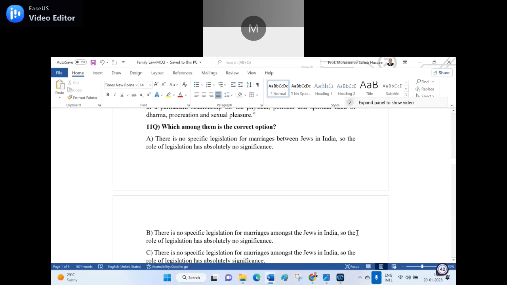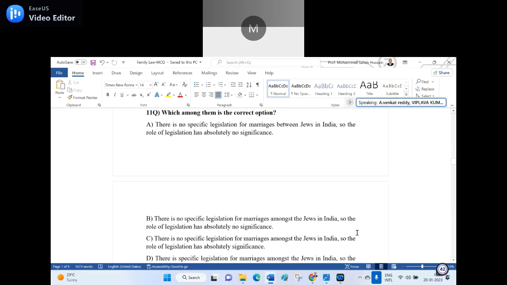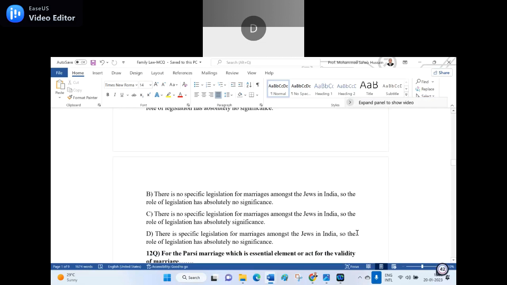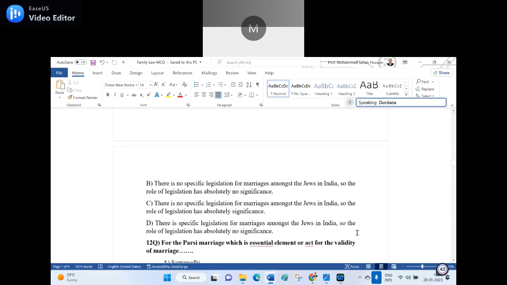What is the mistake I committed in the A? There is no specific legislation for marriage between Jews in India, sir. There is no between, there is among. Yes, sir. When there are more than two, we say among. Then what is wrong in the B?